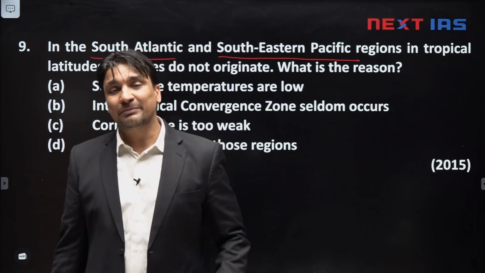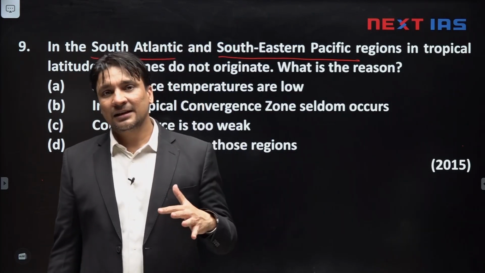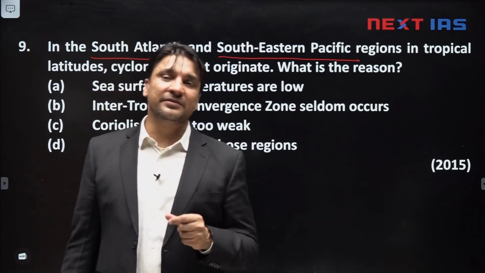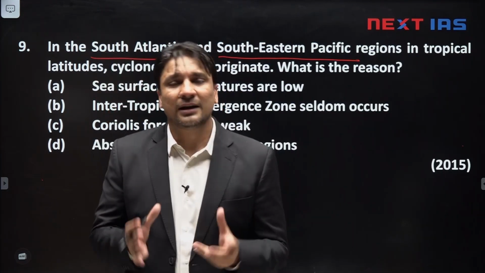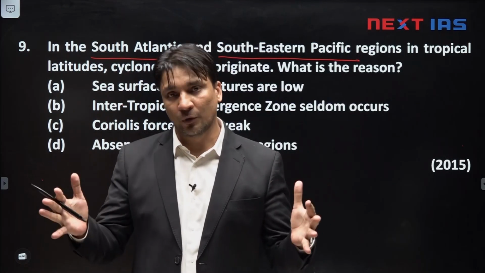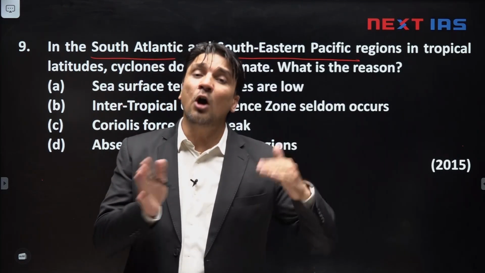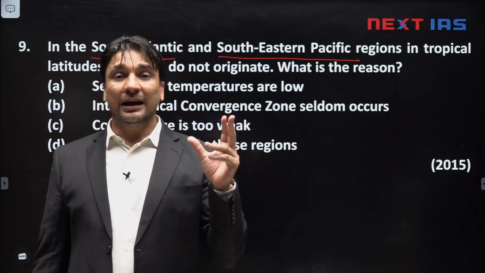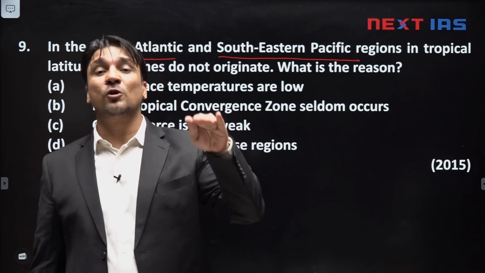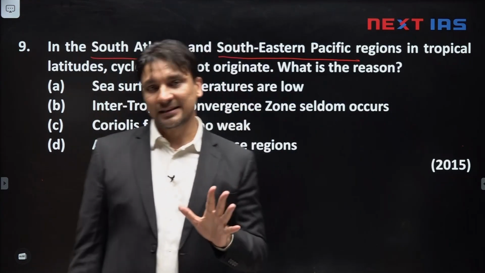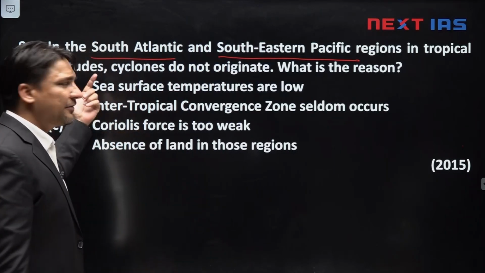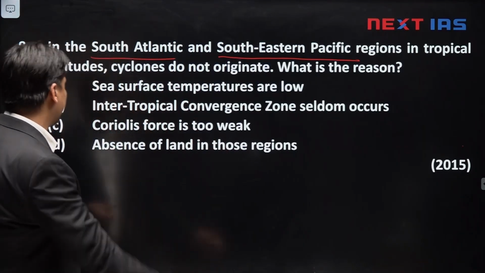The sea surface temperature of a place must be at least 27 degrees Celsius to fuel the formation of tropical cyclone. So, tropical cyclones do not develop in areas where sea surface temperature is lower than 27 degrees Celsius. Correct? So, it seems that first statement is correct. Let's check the other statements.